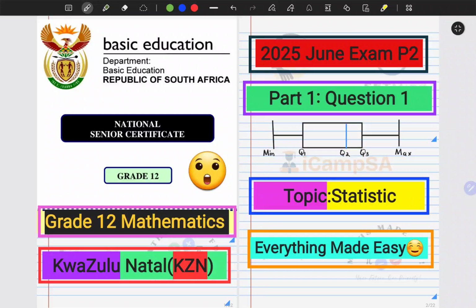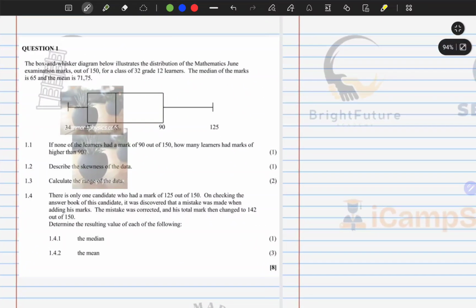In this edition, we're looking at the 2025 June exam. This is the one that was written in KZN for grade 12 learners. And we're going to be looking at question 1, which covers statistics. So let's have a look at the question.